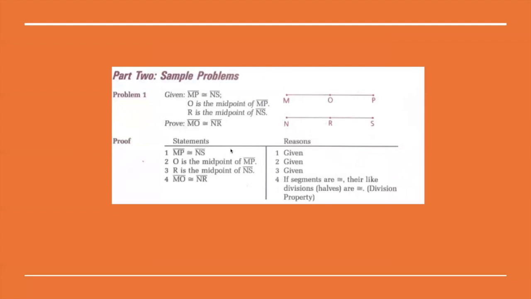The first statement is MP is congruent to NS, which is given. O is the midpoint of MP and R is the midpoint of NS, which is all given. And then our conclusion is MO is congruent to NR. Our reason is if segments are congruent, their like divisions are congruent. In this case, halves are congruent, which is the division property.